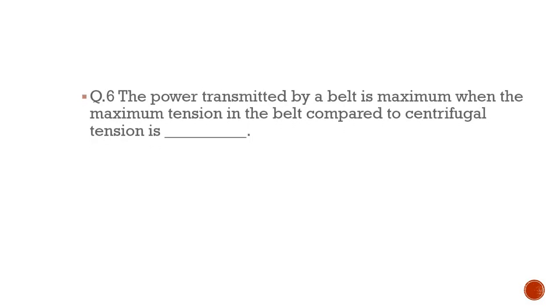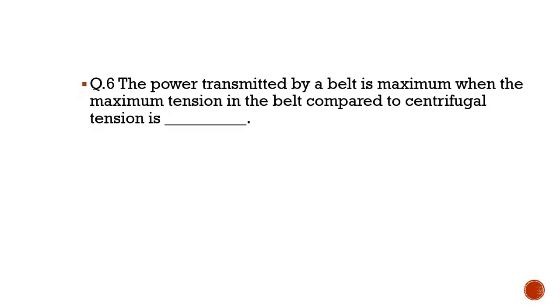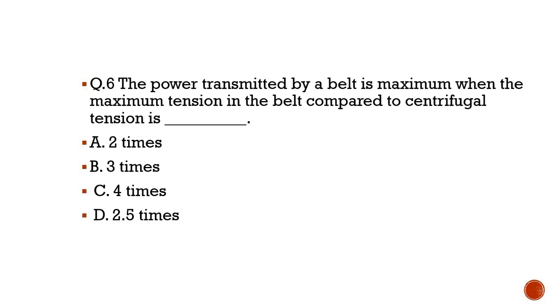Next question in front of you is, the power transmitted by a belt is maximum when the maximum tension in the belt compared to the centrifugal tension is dash dash. Guess from which topic this question comes. This is from the strength of material power transmission chapter. Option A is 2 times, B 3 times, C 4 times, and D is 2.5 times. Please note down your own answer and then you can verify, and the correct option is option B, 3 times.